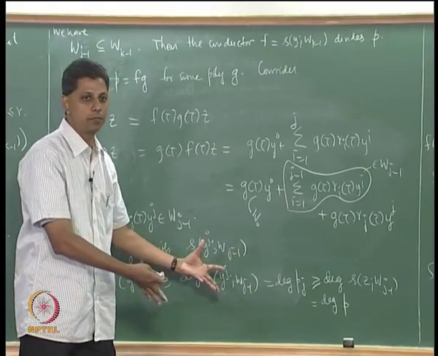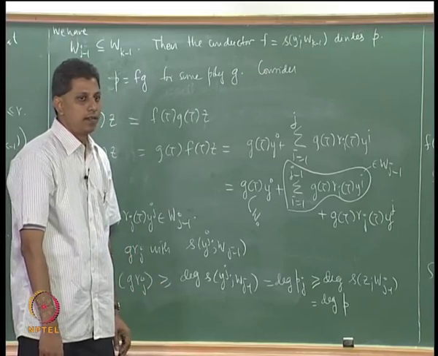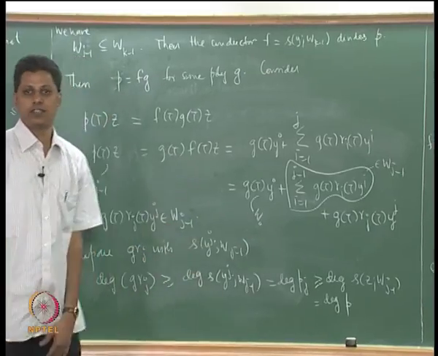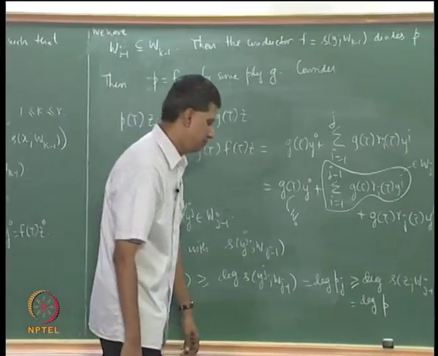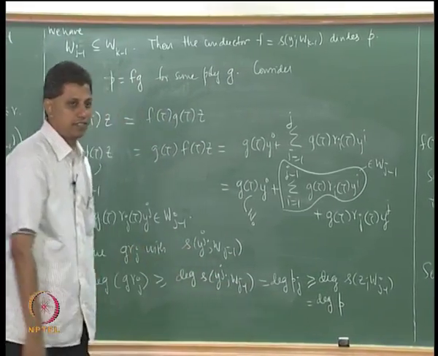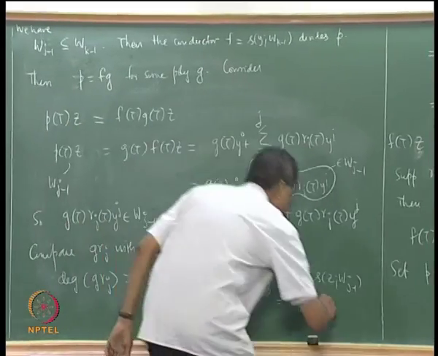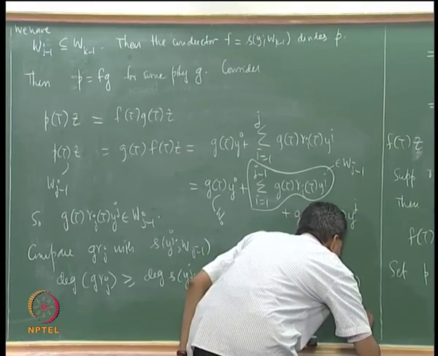This is the most crucial step in this proof. Step 2 is the most crucial. Most crucial is these inequalities. Degree p, we are at the last step, a sequence of inequalities. But what is p? P is fg. So this is degree fg.